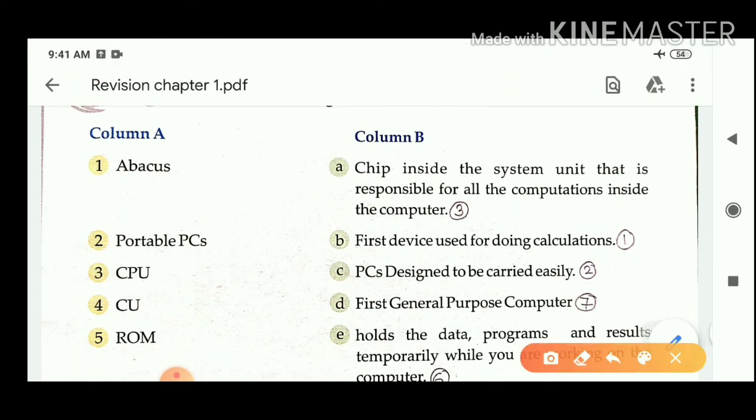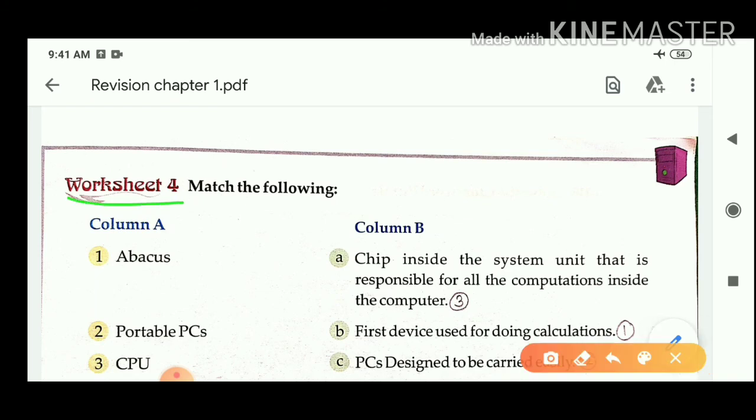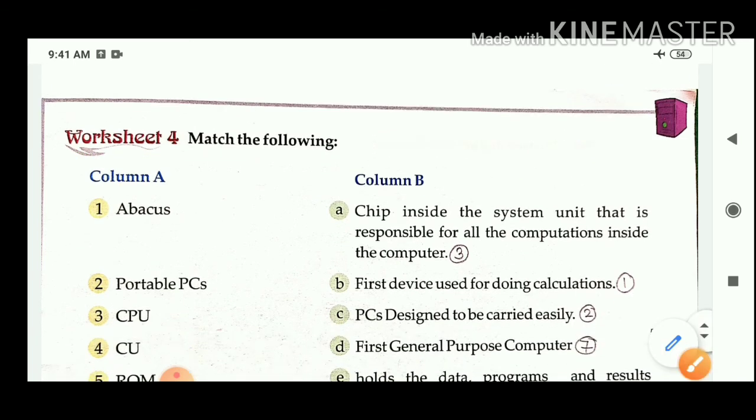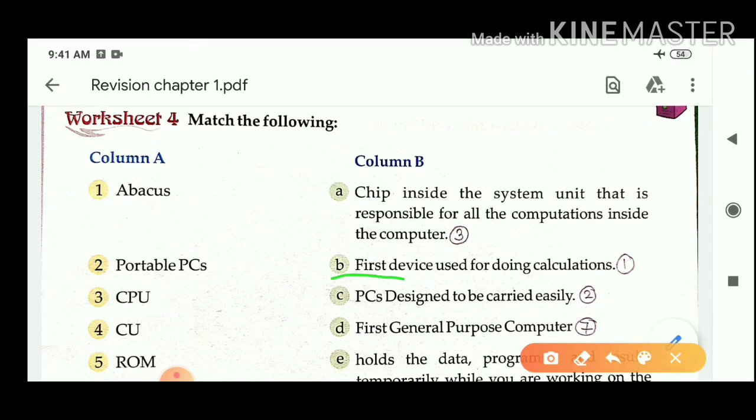Match the following. Column A and column B. Question 1 is abacus. Answer is the first device used for doing calculations.